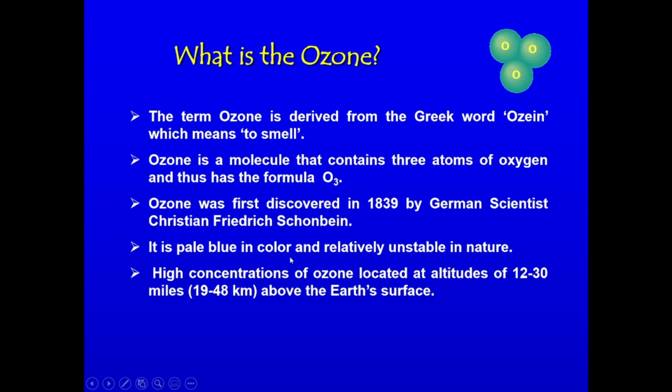It is pale blue in color and relatively unstable in nature. We can locate ozone at an altitude of 12 to 30 miles, or 19 to 48 kilometers, above the Earth's surface.